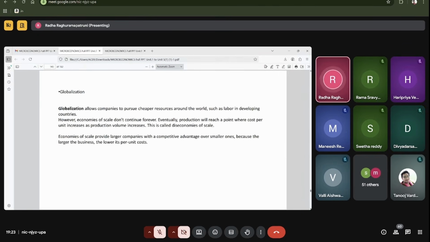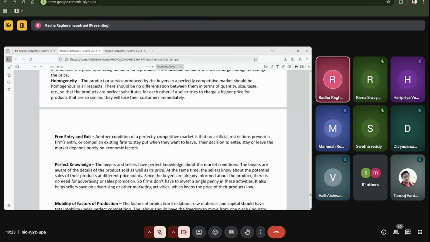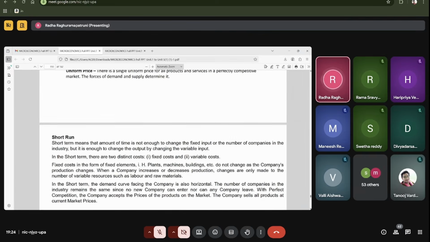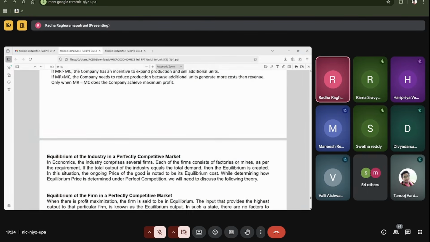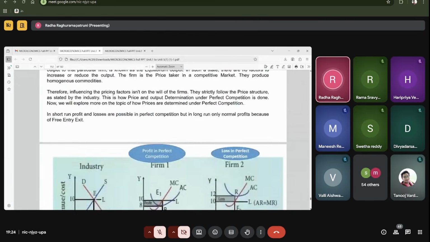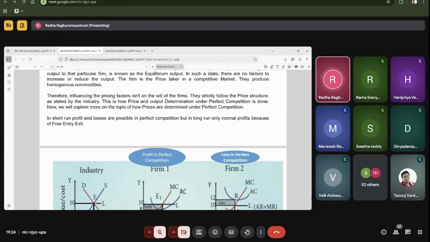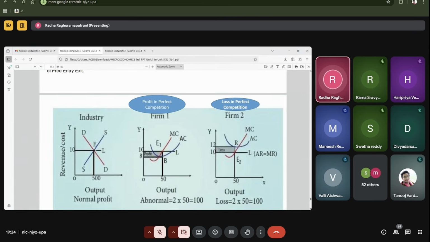So in unit 4 you have perfect competition. What I have explained now, all these are the features of perfect competition. Anyhow, you have to study features of all kinds of market situations, that is features of perfect competition, monopoly, oligopoly, monopolistic competition. Is that clear? Next, see about the markets, how price and quantity are determined in a perfectly competitive market structure. For short run there are no different diagrams, for long run no different diagrams.